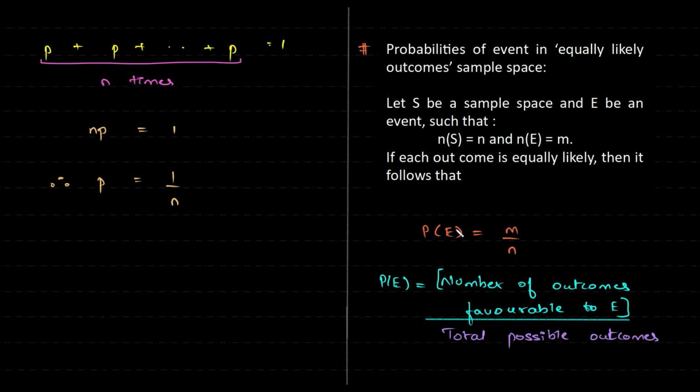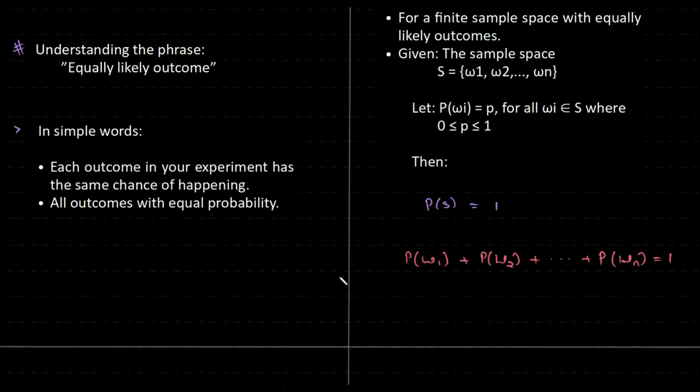So this formula is valid. It's actually the probability of an event in equally likely outcomes. When things are not equally likely, then this is not applicable. So we have a finite set. If the total number of elements is n and the number of elements favorable to us is m, it's m by n. So this is the derivation towards that.